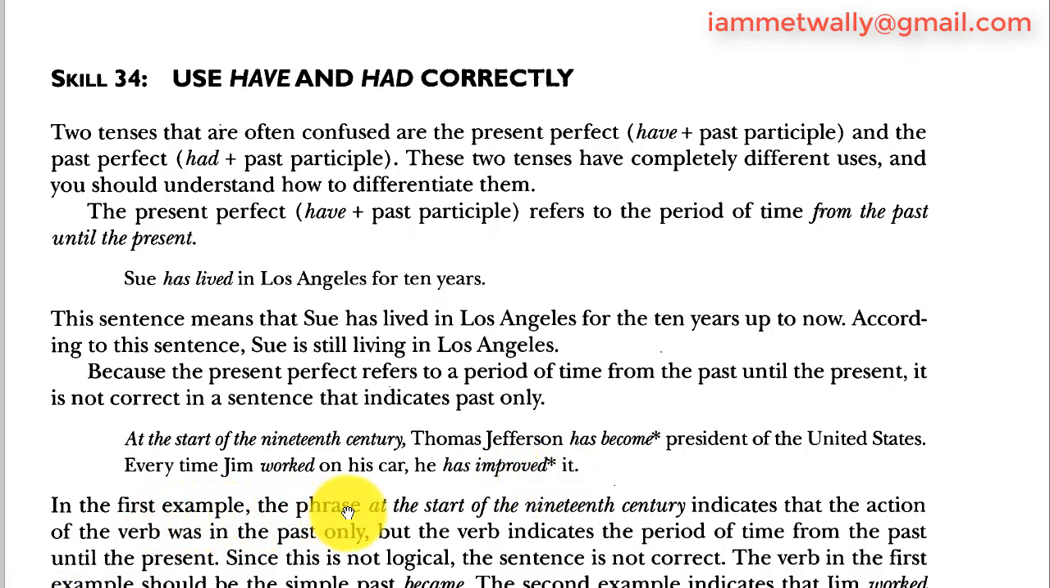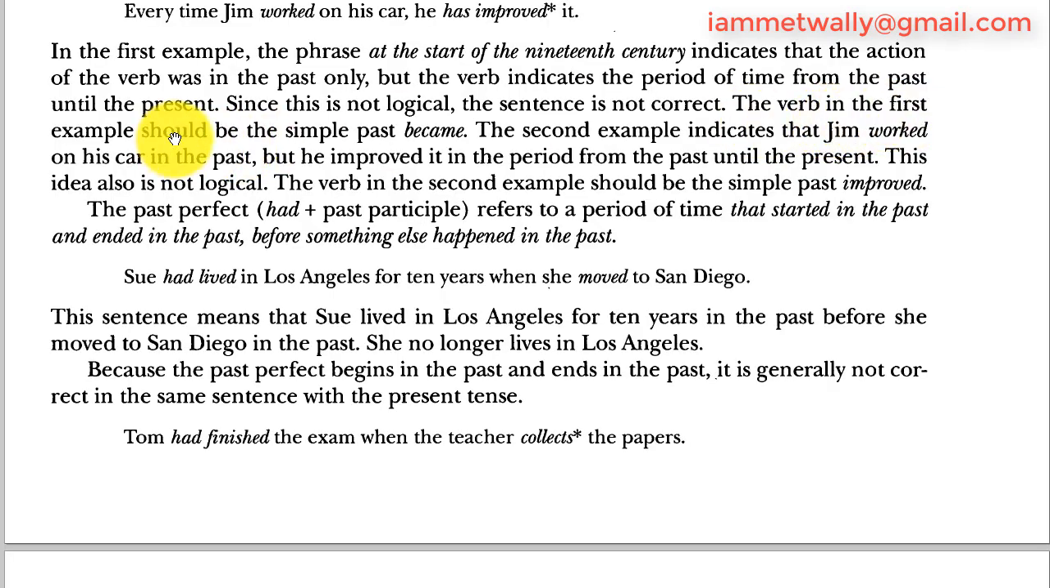In the first example, the phrase at the start of the 19th century indicates that the action of the verb was in the past only, but the verb indicates the period of time from the past until the present. Since this is not logical, the sentence is not correct. The verb in the first example should be the simple past, became. The second example indicates that Jim worked on his car in the past, but he improved it in the period from the past until the present. This idea also is not logical. The verb in the second example should be the simple past, improved.